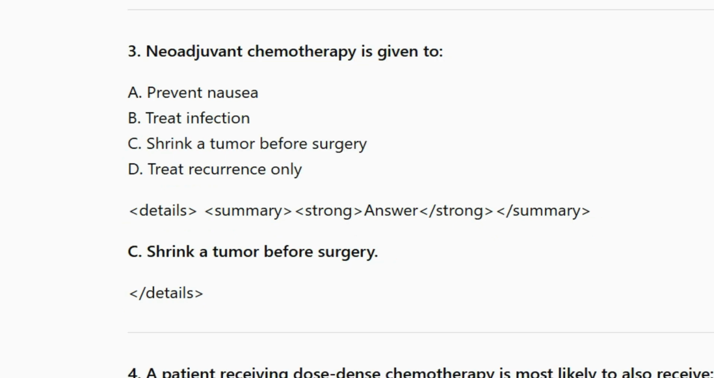Number 3. Neoadjuvant chemotherapy is given to A. Prevent nausea, B. Treat infection, C. Shrink a tumor before surgery, D. Treat recurrence only? Answer: C. Shrink a tumor before surgery.